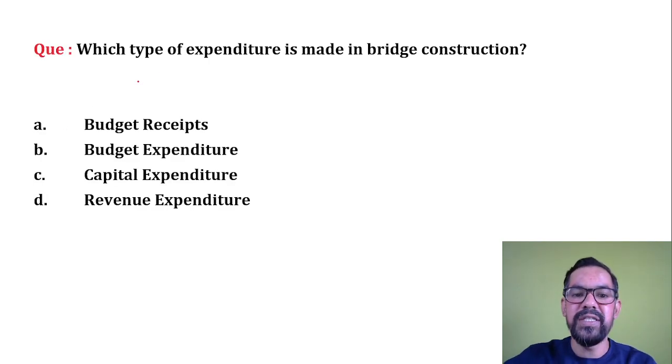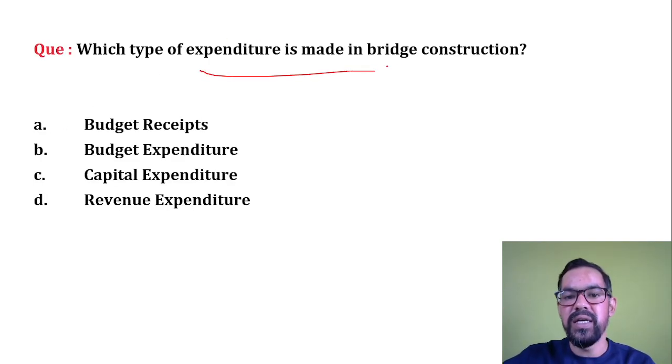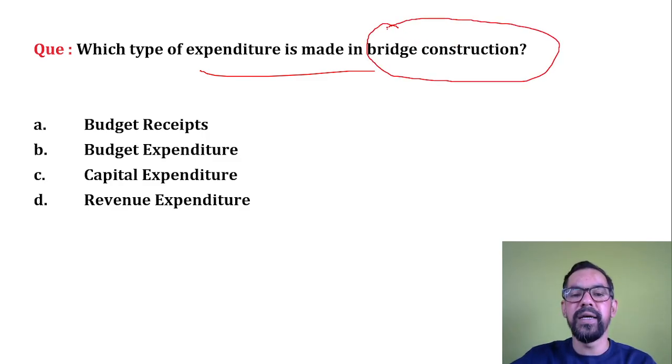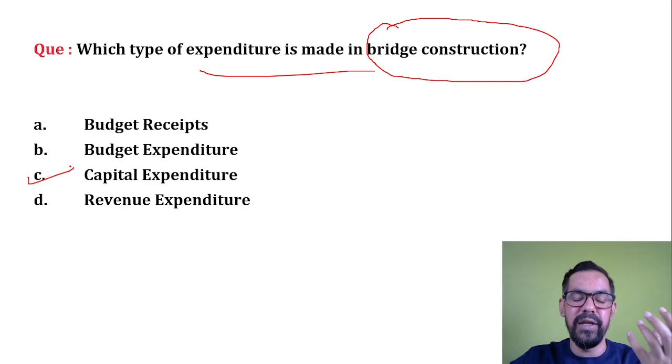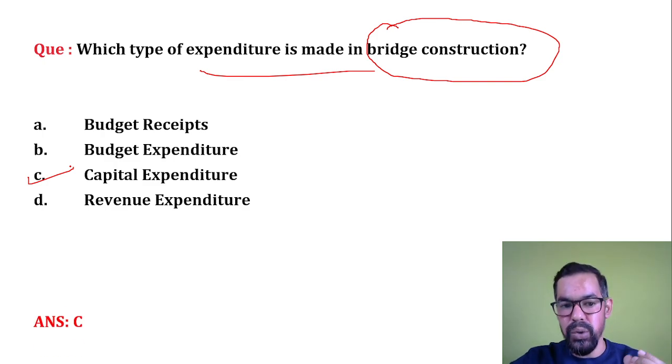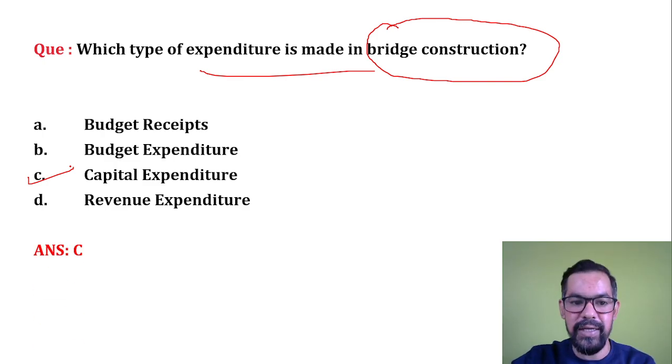Next one, which type of expenditure is made in bridge construction? Whenever government constructs some bridge, that is part of the permanent construction. Okay, so that is something related to capital expenditure. Capital expenditure on creation of permanent asset. So if you are creating a bridge, it has a life of 5 years, 10 years, 50 years, 100 years. So that is part of your capital expenditure.